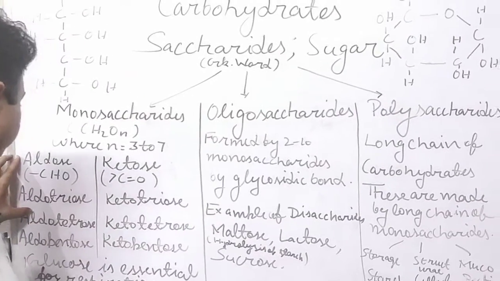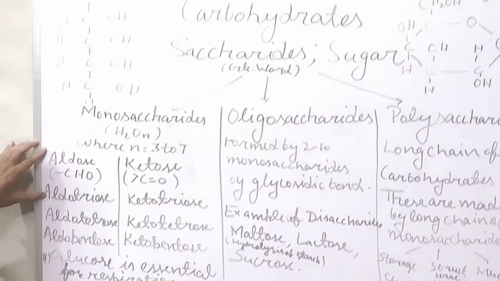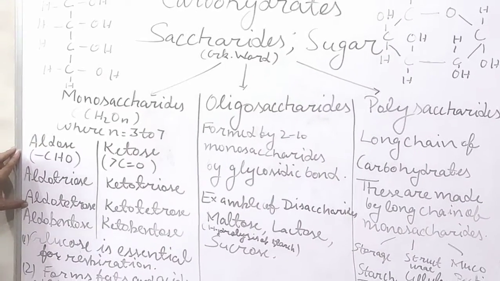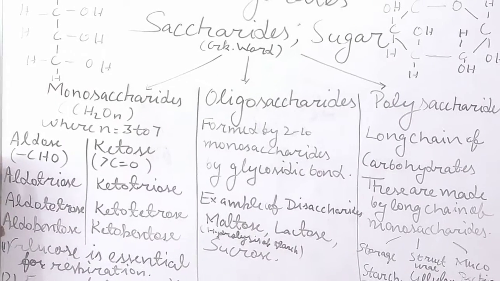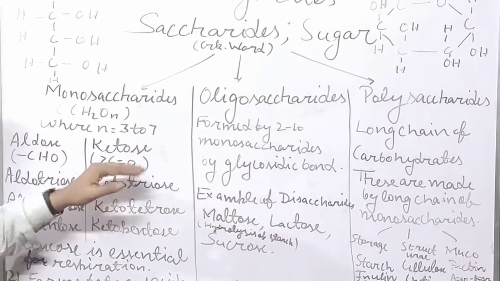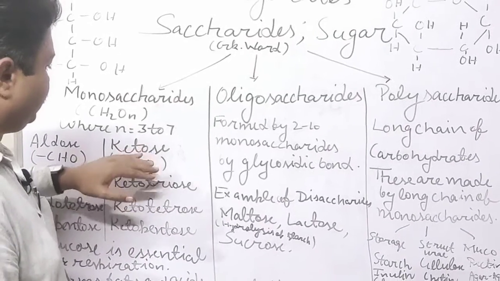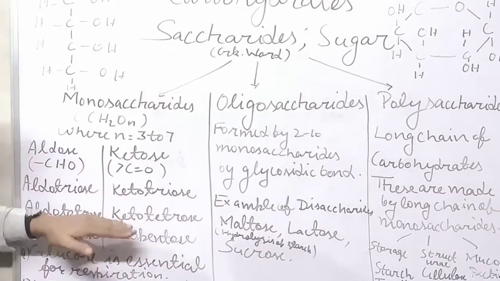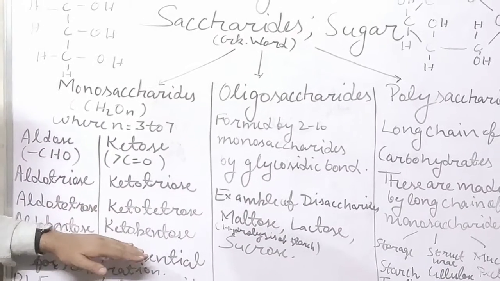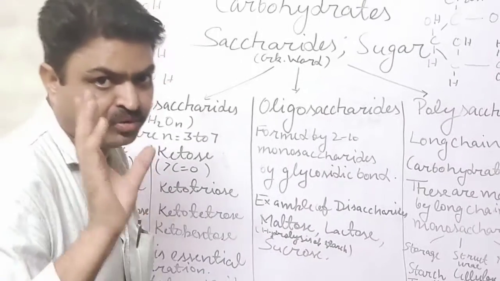According to that, there are the monosaccharides, student: aldotriose, aldotetrose, aldopentose, aldohexose, aldoheptose. Like this, according to the number of carbons, ketotriose, ketotetrose, ketopentose, ketohexose and ketoheptose.